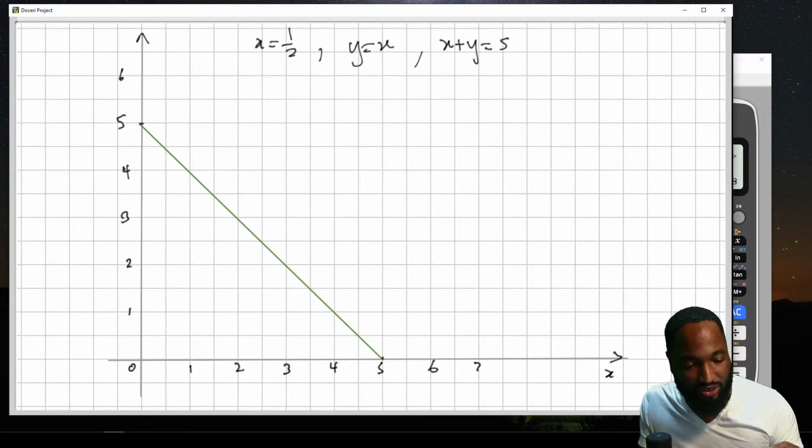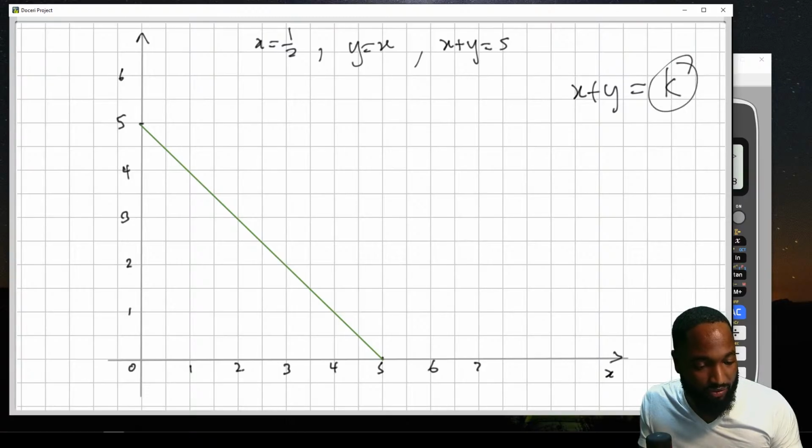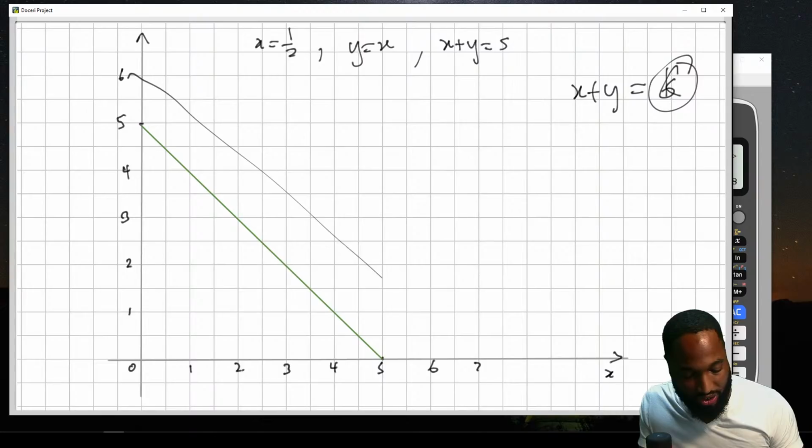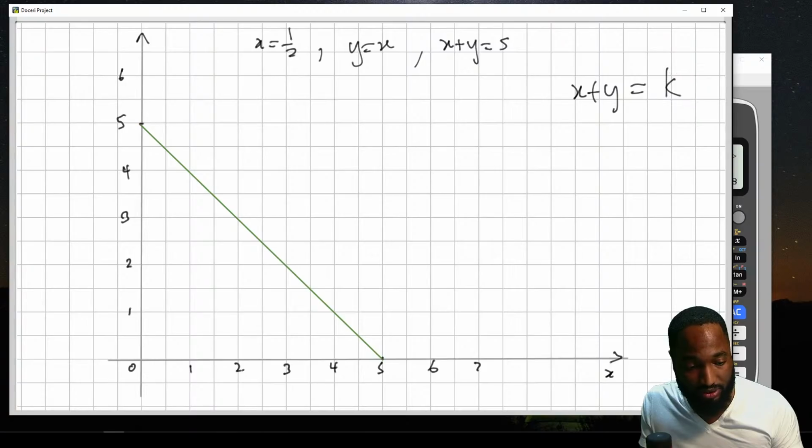Common line that you need to know how to draw: x plus y equal to some constant. Whatever that constant is, let's say it was 6, just join the two intercepts together. Now if it had a 2 here, that would change everything. So this is the line x plus y is equal to 5.